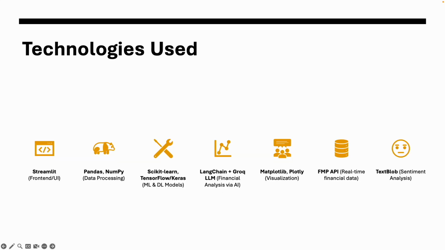The technologies we used: Streamlit for the front end or UI. We used Pandas and NumPy for data processing, and scikit-learn, TensorFlow, and Keras for machine learning and deep learning models. We use LangChain and Groq for LLM financial analysis via AI. We use Matplotlib and Plotly for visualization, the FMP API for real-time financial data, and TextBlob for sentiment analysis.